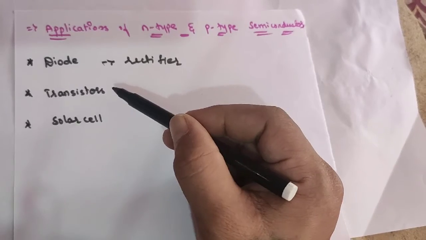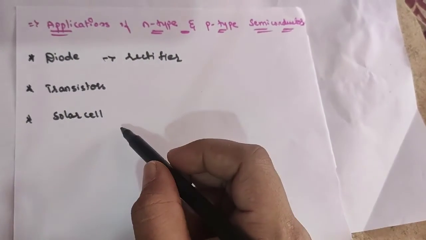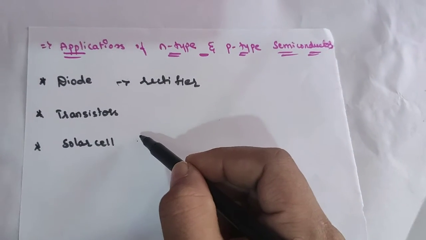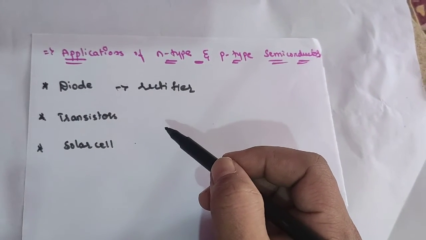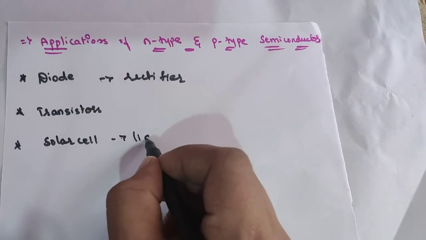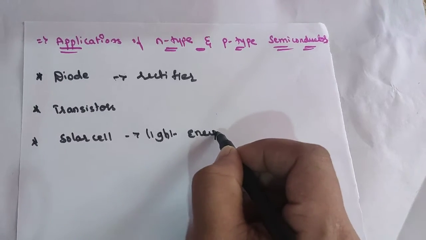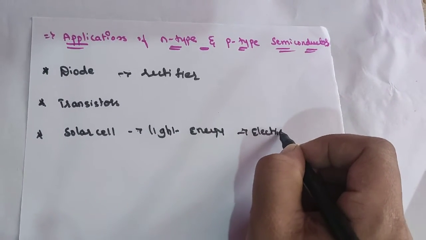So such semiconductors are used in case of N-type and P-type semiconductors. Then the next application is solar cells. A solar cell is an efficient photodiode used for converting light energy into electrical energy.